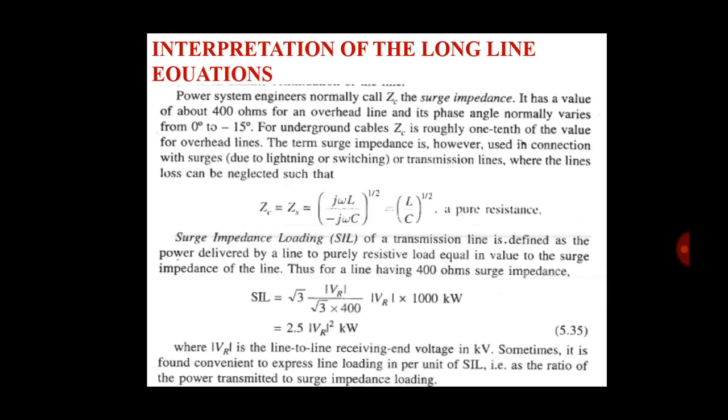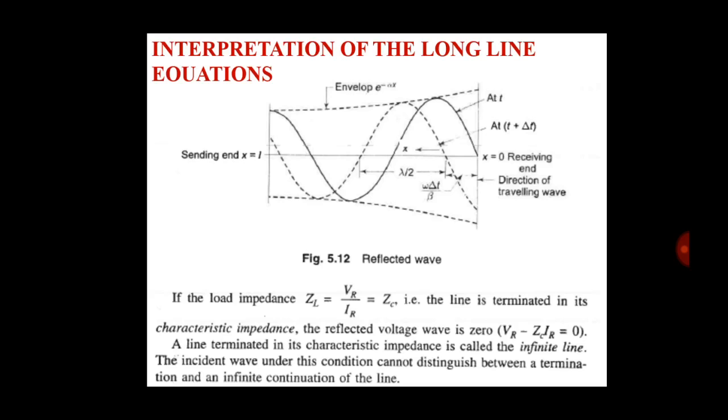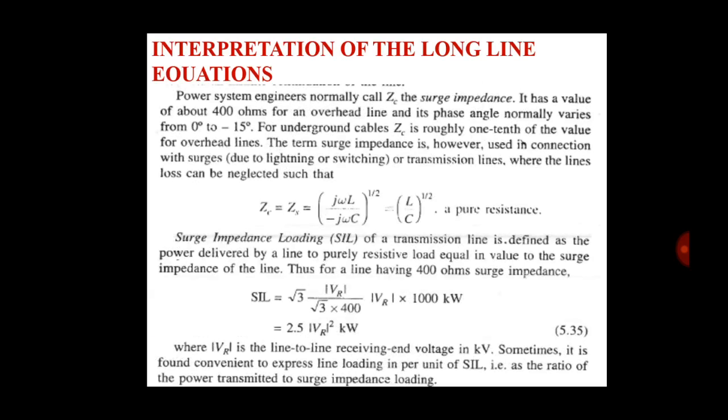So SIL is equal to 2.5 VR square in kilowatt for overhead, where VR is the line to line receiving end voltage in kilovolt. Sometimes it is found convenient to express line loading in per unit of SIL, that means as the ratio of the power transmitted to the surge impedance loading. Surge impedance is ZC.